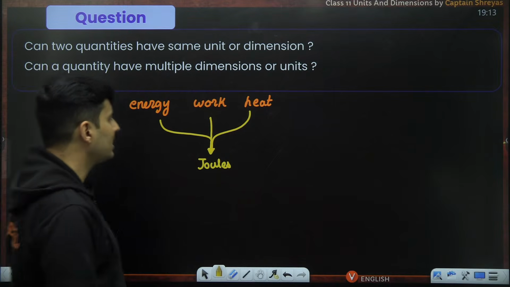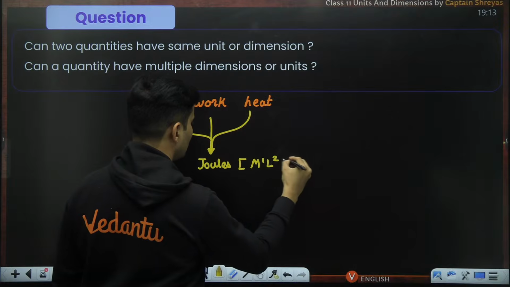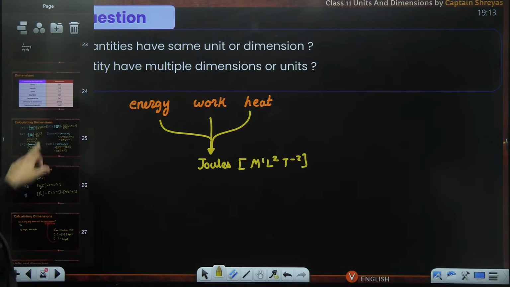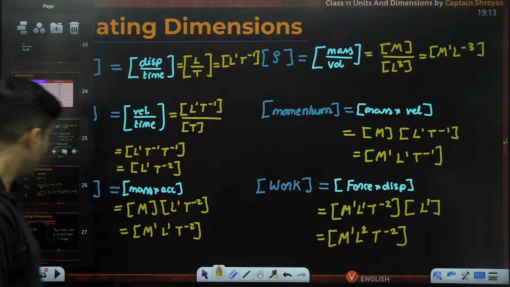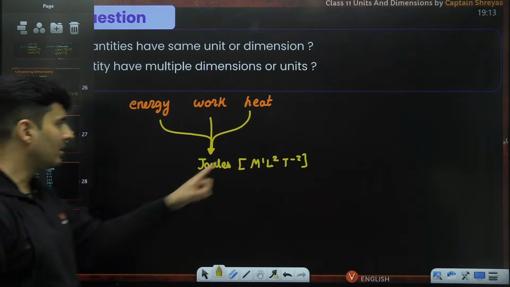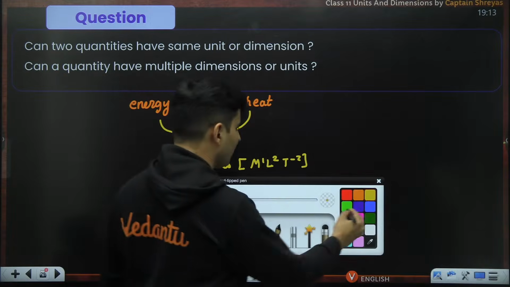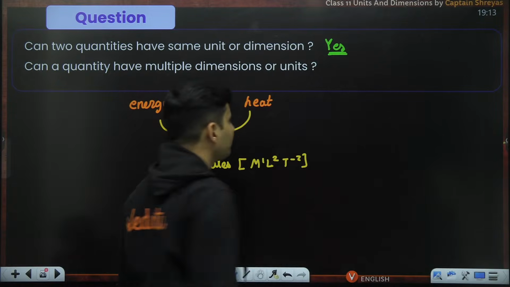Definitely. Can they have the same dimension? Yes. Joule has a dimension of M raised to 1, L raised to 2, T raised to minus 2. How did I know it? I just did it over here, some time back. Work: M1 L2 T raised to minus 2. The same thing, I've just copy pasted it here. So can two quantities have the same unit or dimension? The answer is definitely a yes.